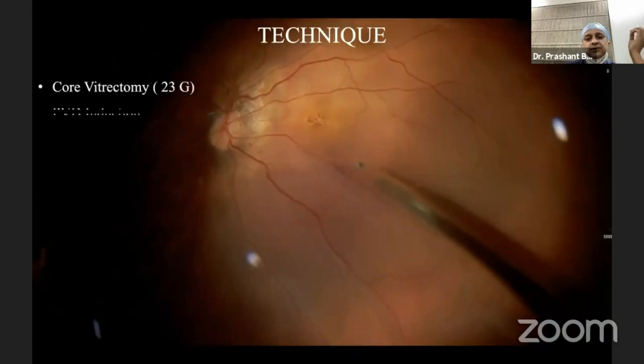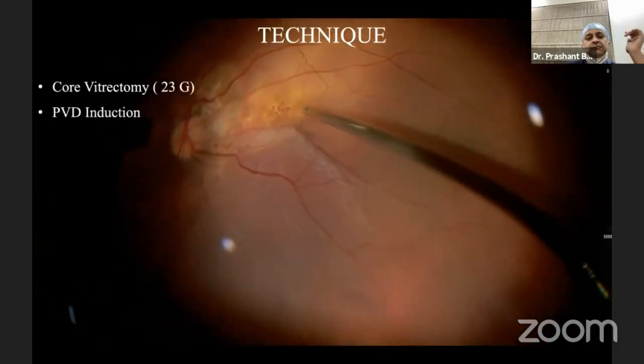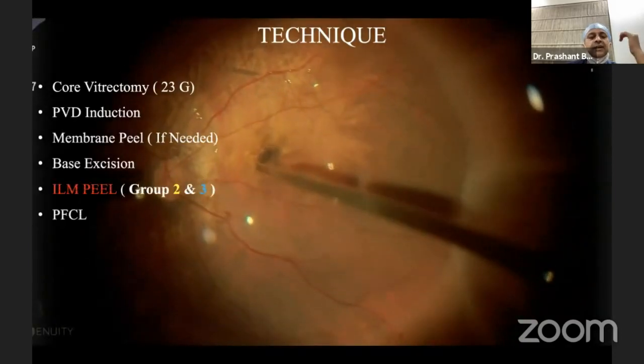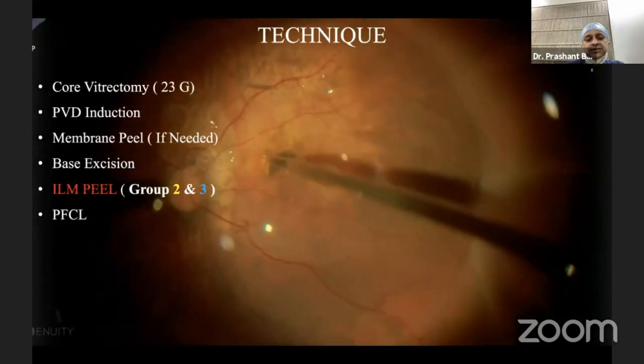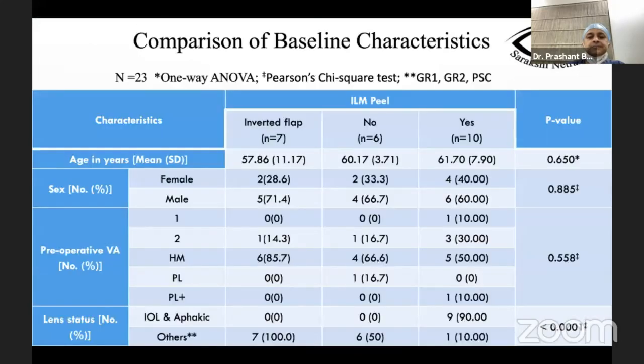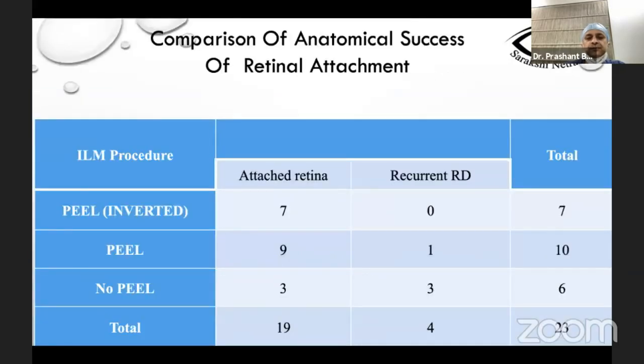All patients underwent 23 gauge core vitrectomy followed by PVD induction, and none of them had an encircling band. Patients in groups 2 and 3 underwent ILM peeling, and all the patients received silicone oil tamponade. Baseline characteristics across the 3 groups in the form of age, sex, and preoperative visual acuity matched across the groups.